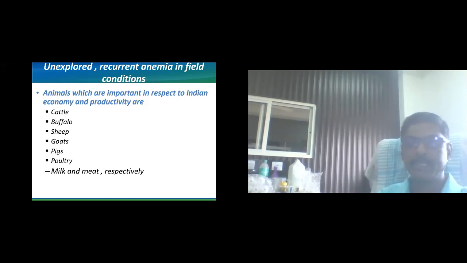Though we know, some things are not in our hands, so we have to take care of our animals. And if we look at a small portion of animal health, it is hemoglobin. Hemoglobin in cattle, sheep, goat, buffalo, pig, and poultry is most important. We will see one by one how persistent or recurrent anemia is responsible for productive losses in the Indian economy, and ultimately it affects the economy of the farmers.